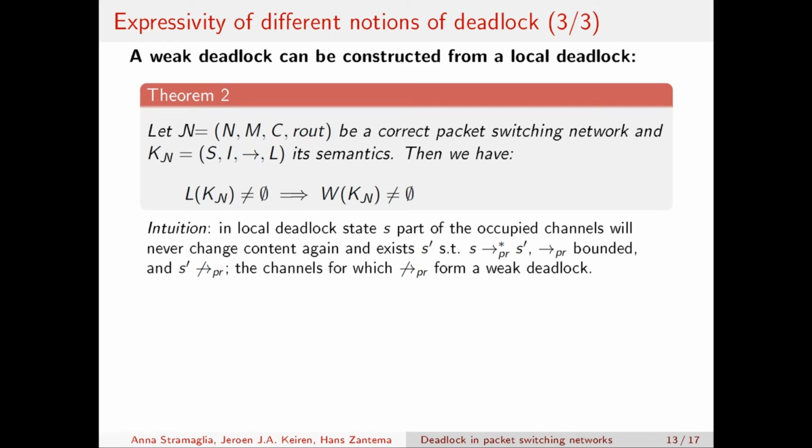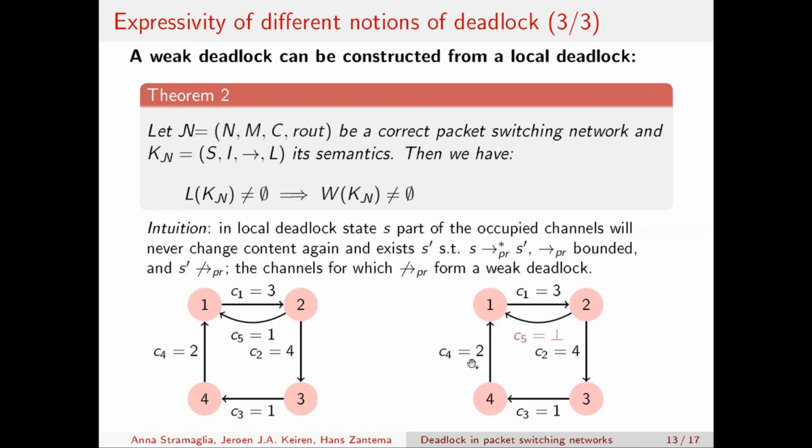And there exists a state S prime that can be reached from state S via some transitions of type process and receive. But this number of transitions is bounded because of the correctness of the packet switching network. So from state S prime, there are no more process and receive transitions which are enabled. And the channels for which this condition holds form a weak deadlock.